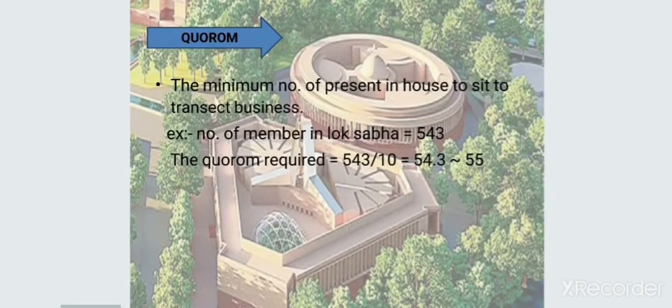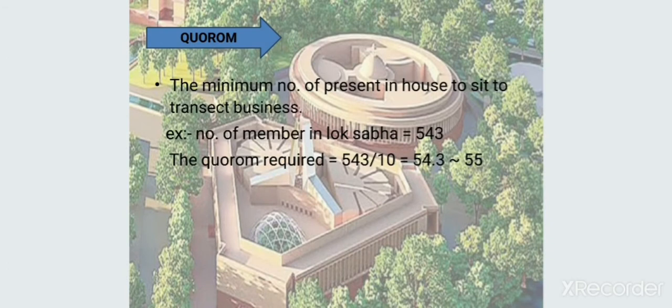First of all, what is quorum? Quorum means the minimum number of attendants in a house to sit and transact the business of the house. That is, for any house to function, there is a bare minimum requirement of attendance. In the Indian context, it is decided that 1/10 will be the quorum of the house.